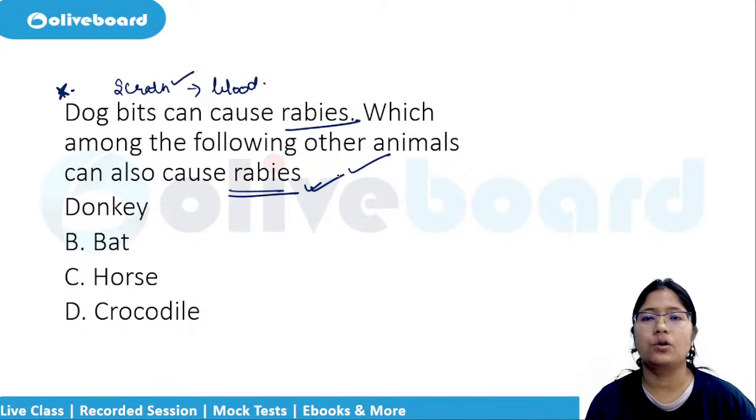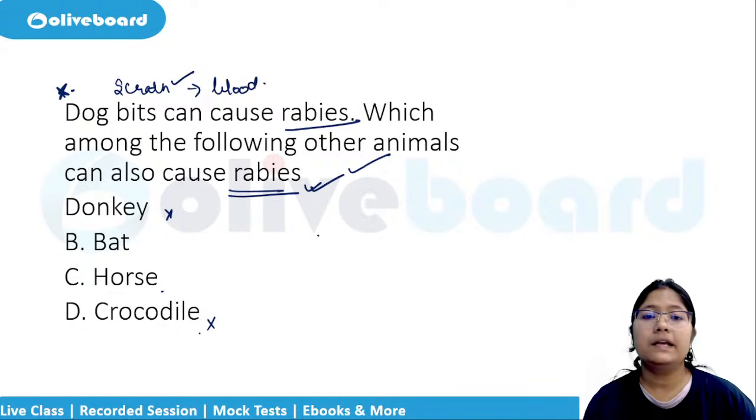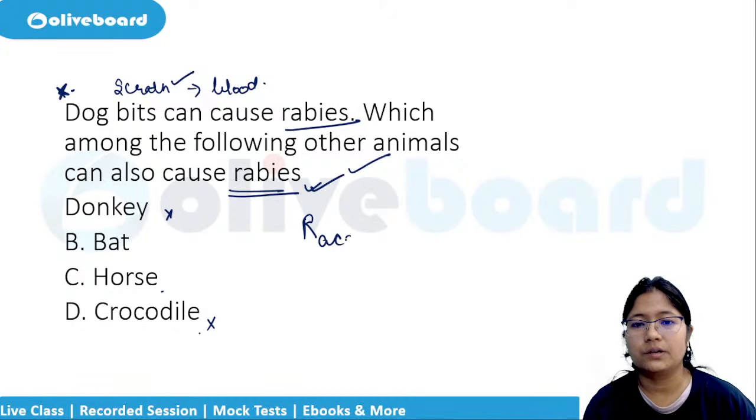Rabies can be caused by other mammals also. Is it donkey? No. Is it bats? Is it horse, or is it crocodile? Crocodile is not a mammal, so you can remove that. So what will be the correct answer here? Answer fast. It can also be by rat-like structures, no? Raccoons can also cause rabies.